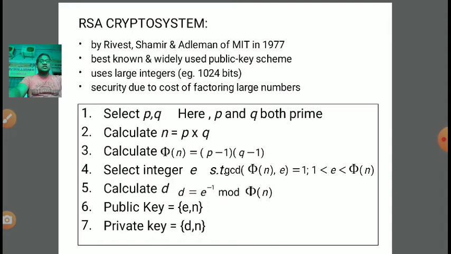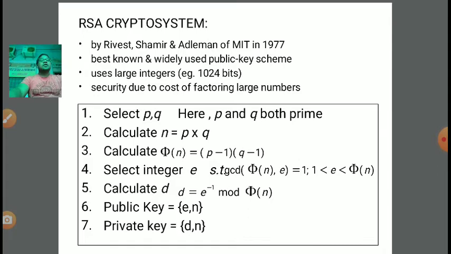One integer size is equal to 1024 bits. It means total possible combinations. Suppose I have 1 bit, then there are total two possibilities, either 0 or 1. If I have 2 bits, then total 2 power 2, that is 4 possible combinations: 00, 01, 10 and 11. If I have 3 bits, then the total possible combinations are 2 power 3, that is 8, like 000, 001, 010, 011, 100, 101, 110 and 111.